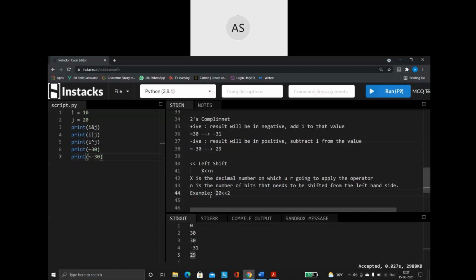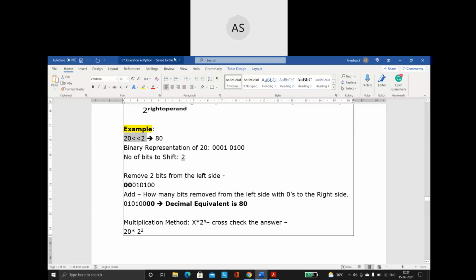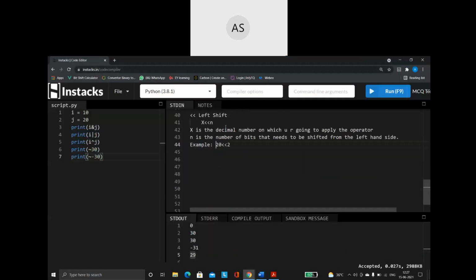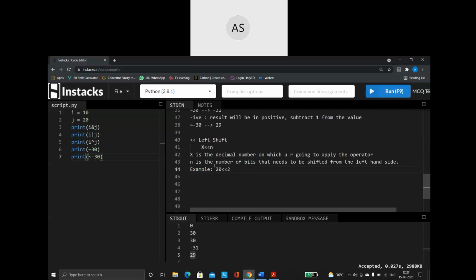Let us try to understand this. First, what did I say? Bitwise operators will work basically on binary values only. Now, 20 is my x and 2 is my n value, because that is the syntax I have used here. According to the syntax, 20 is the x value, 2 is the n value.